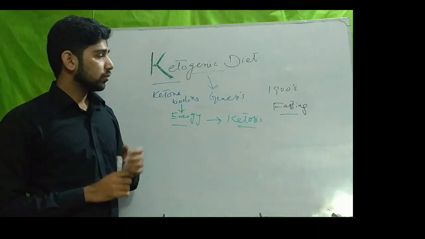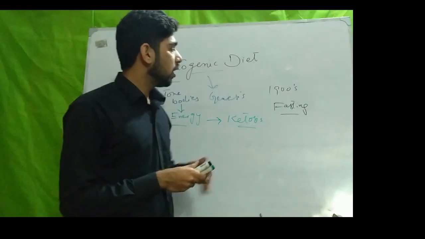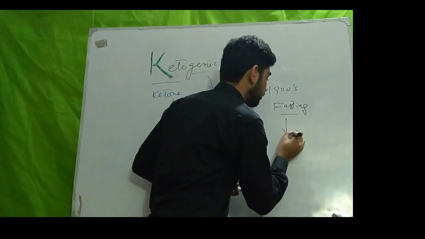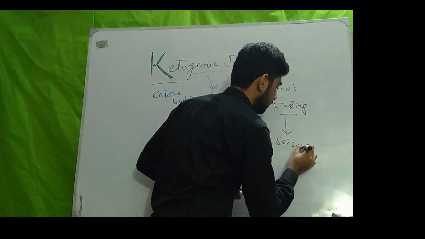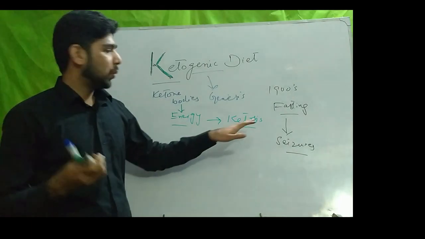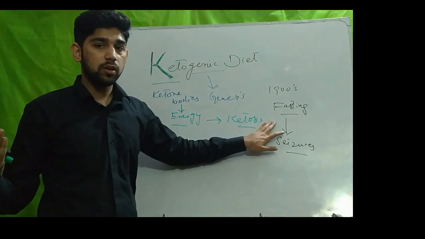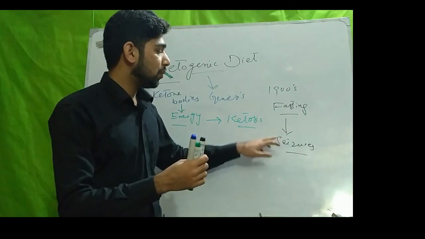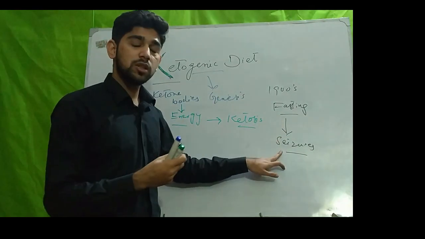Listen again. In the early 1900s, fasting was used for the treatment of seizures. But you know well that fasting cannot be sustained for a long time. So as long as fasting can be sustained, for that time we can treat the seizures.